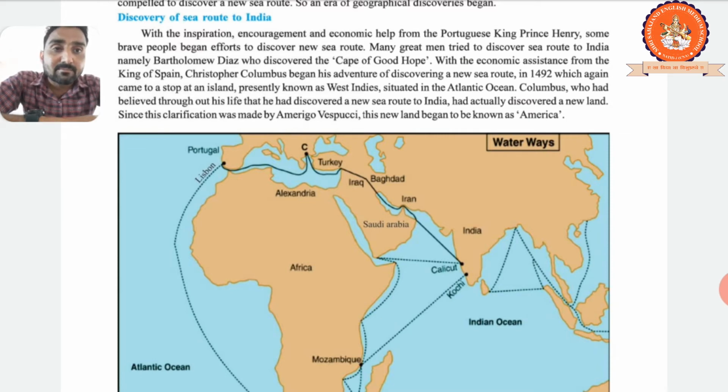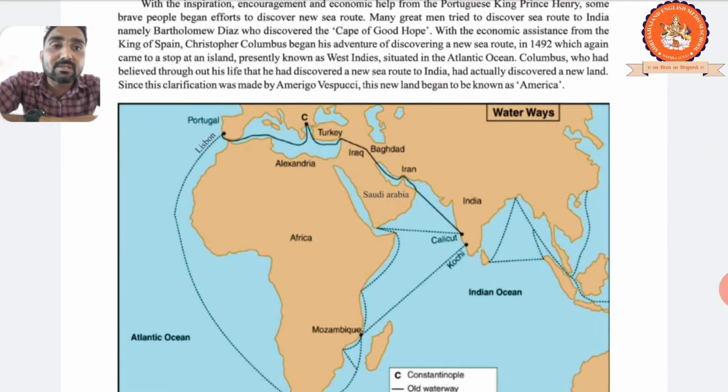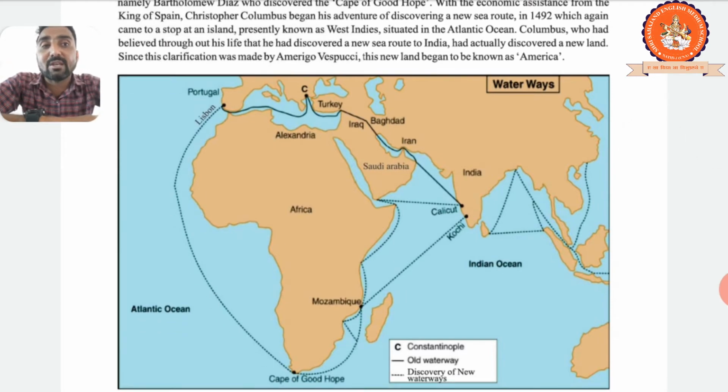Now let's go further. Since the clarification was made by Amerigo Vespucci, this new land began to be known as America. Look, Christopher Columbus stopped at the island that is presently called the West Indies, and the West Indies is in the Atlantic Ocean, right? But throughout his life Columbus believed he had found the sea route to India. After the clarification was made by Amerigo Vespucci, please underline this, Amerigo Vespucci, a very important name, this new land began to be known as America.